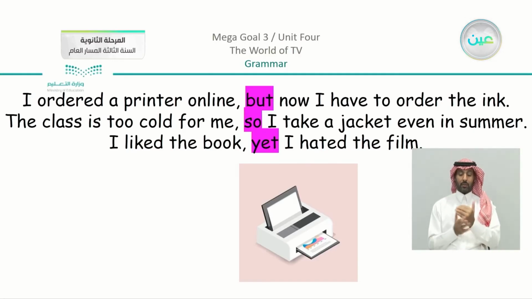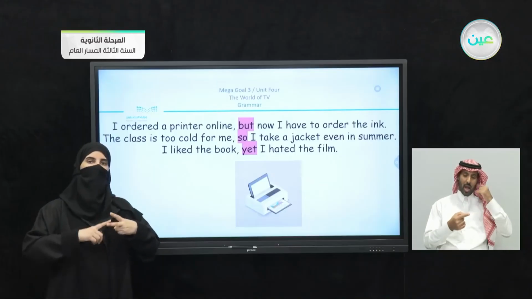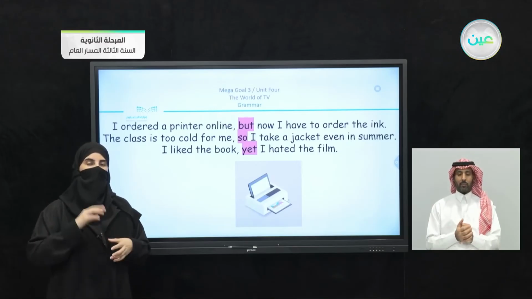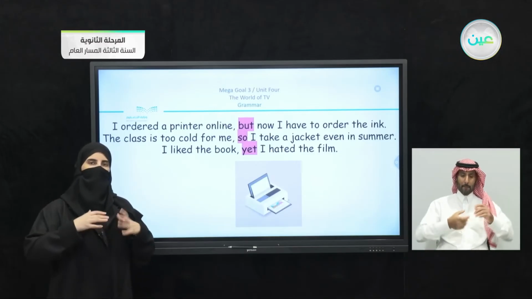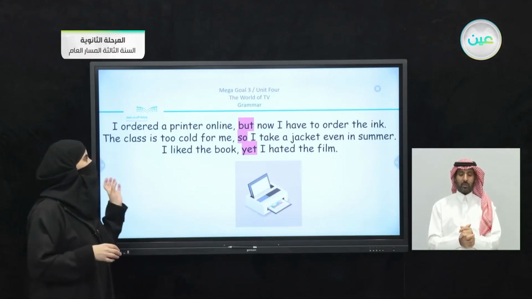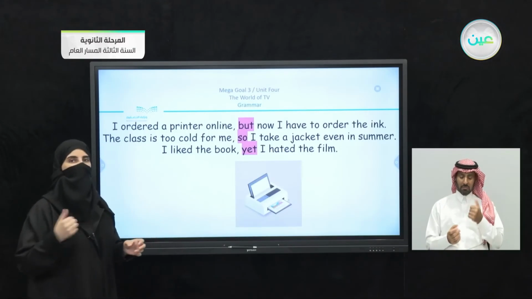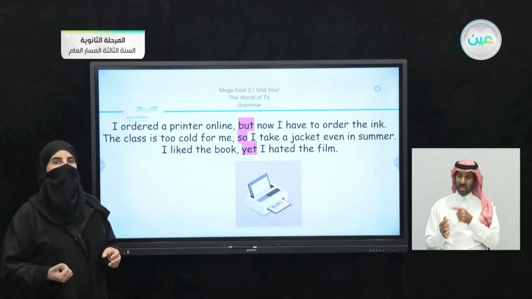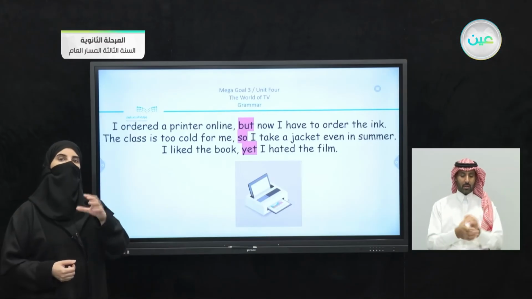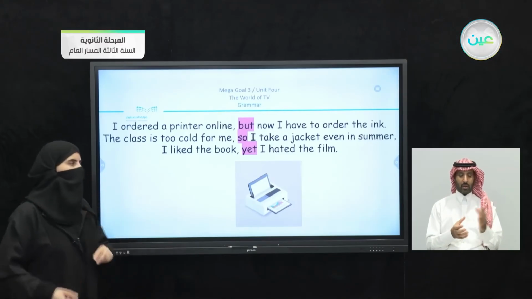We have the last sentence: "I liked the book, yet I hated the film." So these are two separate ideas: that you liked the book, and the second, that you hated the film. You can just join them together and give a complete sentence using the two clauses. We have here, "I liked the book, yet I hated the film." So here you can see that we use just one conjunction to join two ideas together.